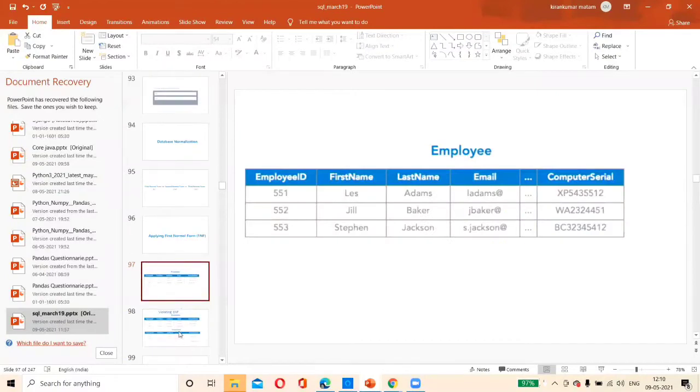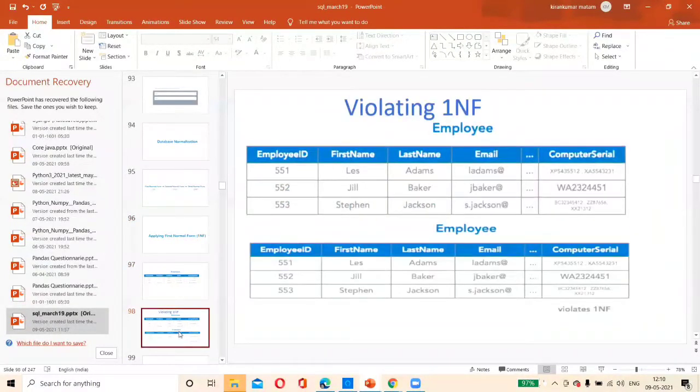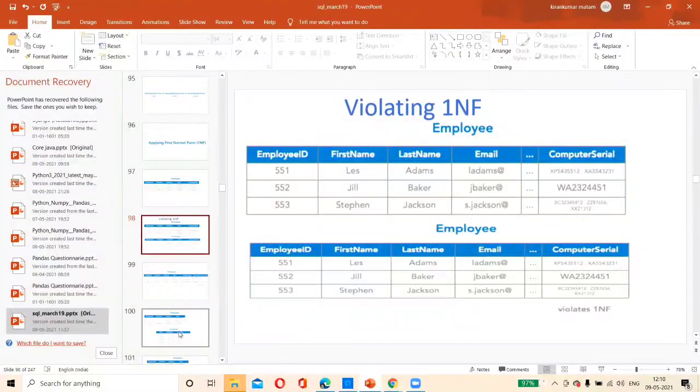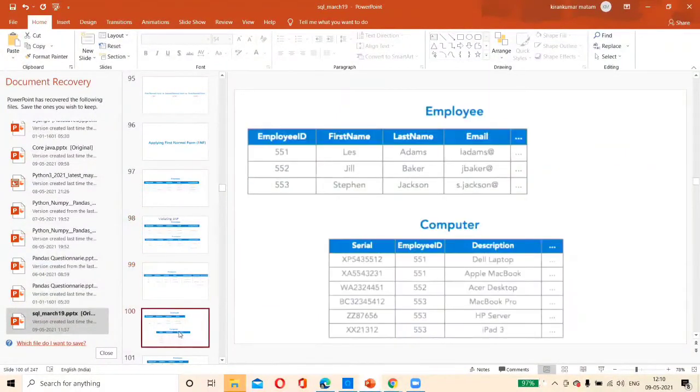Otherwise, theory-wise, you just need to know how to make tables without duplicate data. Simply, if you want to say it in English, as an experienced developer designing a table, it should not be in this format. It should be in this format.